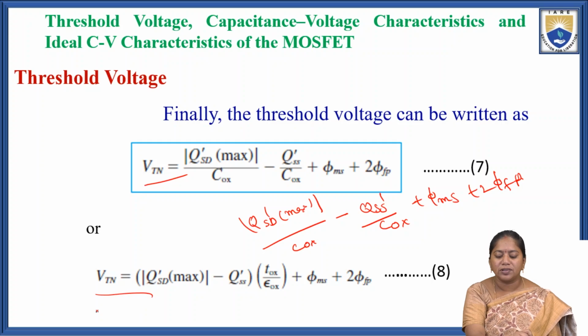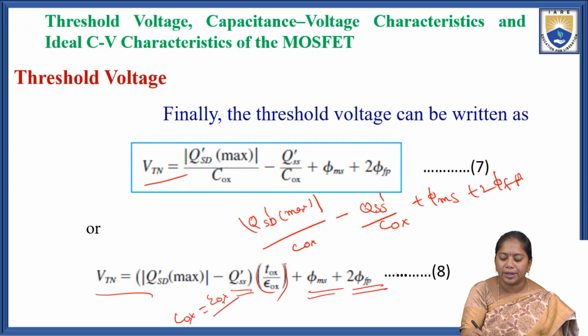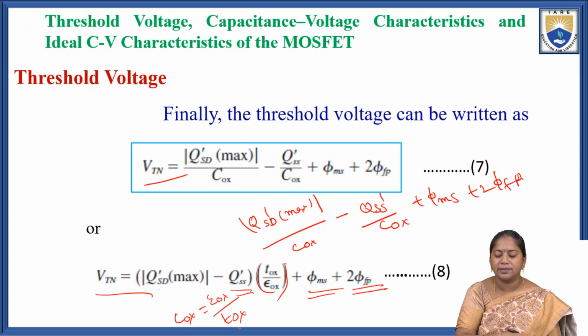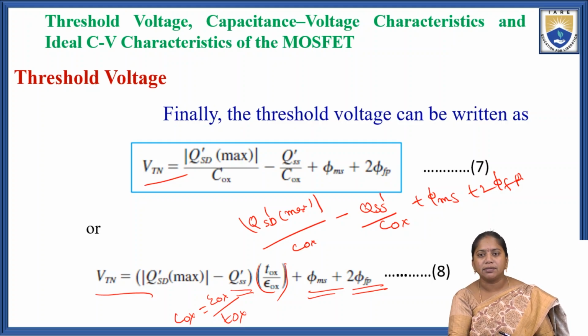So the threshold voltage Vtn equals (|Qsd'(max)| minus Qss') times tox divided by epsilon ox, plus phi ms plus 2 phi fp. Here Cox is written as epsilon ox by tox, where epsilon ox is the permittivity of the oxide layer and tox is the thickness of the oxide layer.